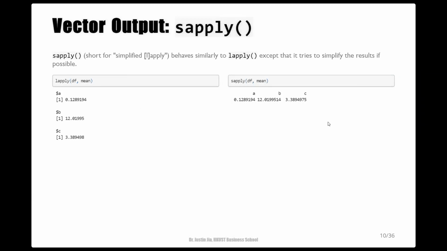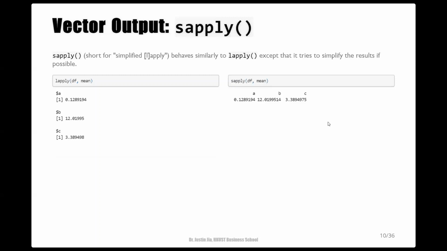So let's first take a look at the sapply function, which generates vector outputs. Recall that lapply always returns a list, but sometimes you don't want a list. Sometimes you just want something simpler. Then you can use sapply, which tries to simplify lapply's results if possible.